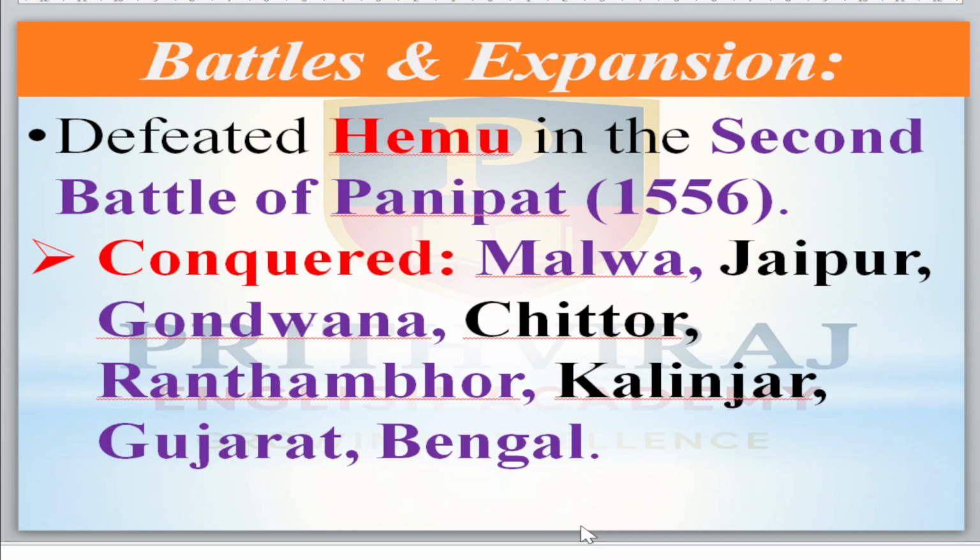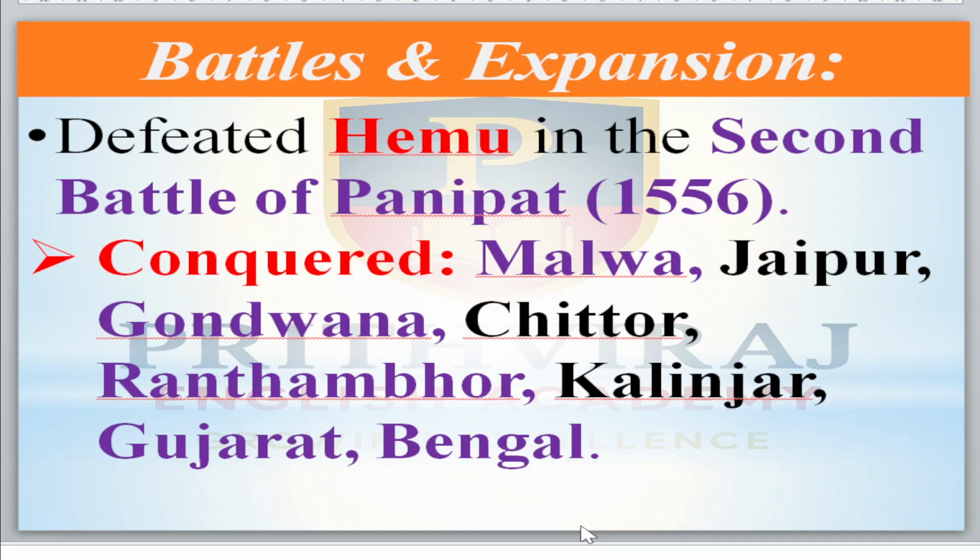He defeated Hemu in the Second Battle of Panipat in 1556. Akbar was not directly involved in this battle. His prime minister Bairam Khan and his army went against Hemu. Here Hemu got defeated by Akbar's army, and Akbar got victory in the Second Battle of Panipat.